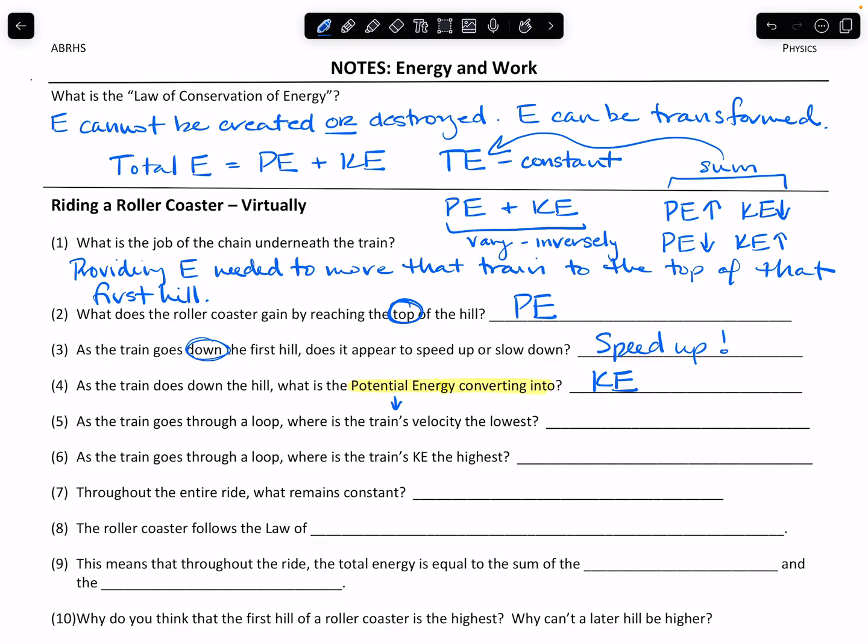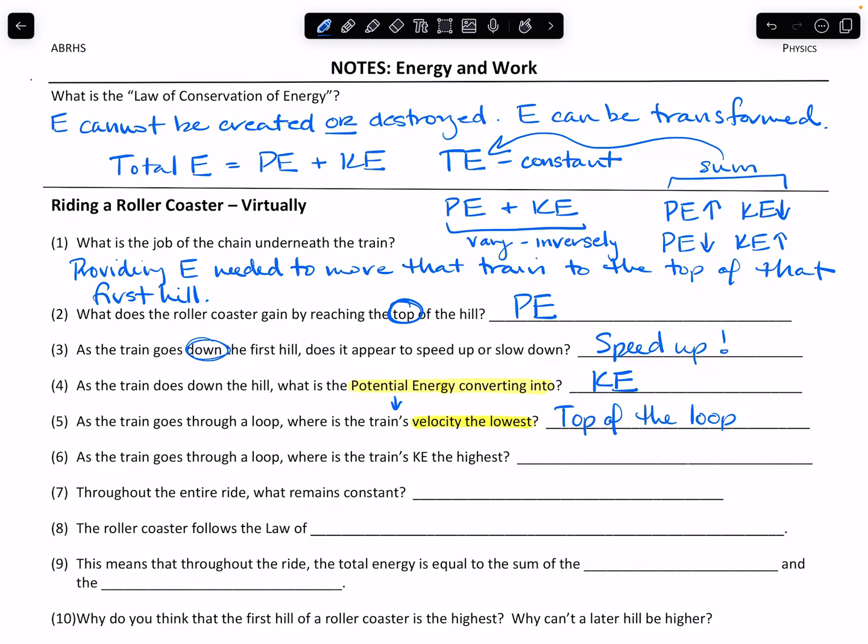All right. So now we've reached the bottom of the hill. We're going pretty fast and a loop is right in front of us. So we're going to go into the loop, up and over, and then back out of the loop. All right. So as the train goes through the loop, where is the train's velocity the lowest? Well, we're moving pretty fast as we come into the loop, and then we're going to slow down as we go up to the top of the loop, and then we're going to speed back up as we come out of the loop. So the train's velocity should be the lowest at the top of the loop.